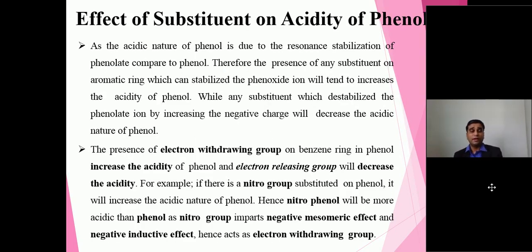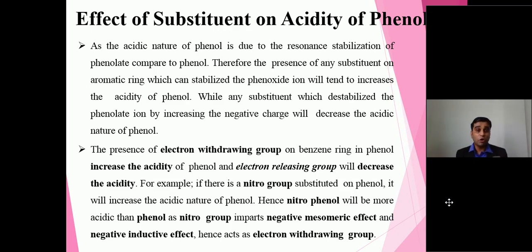Now the next part is the effect of substituents on the acidity of phenol. As phenol is acidic, that we have discussed. Now which substituent, as a part of a second substituent, should be incorporated so that it becomes more acidic or rather less acidic? So let us compare. We all know in organic chemistry there are mainly two types of organic functional groups. One is the electron withdrawing group, another is the electron donating group.